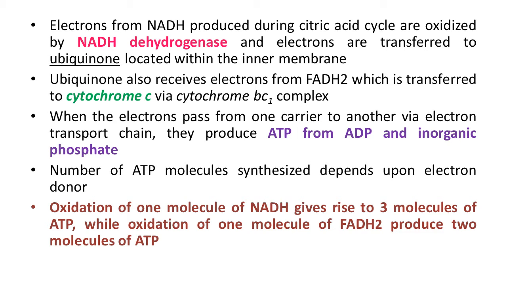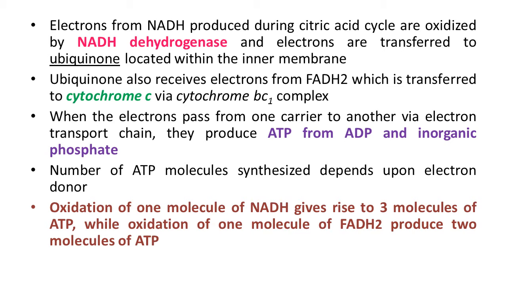Step-by-step reactions take place during the electron transport system. Here, ubiquinone also receives reducing equivalents via FADH2, which is known as complex 2, that is generated during oxidation of succinate in the citric acid cycle.